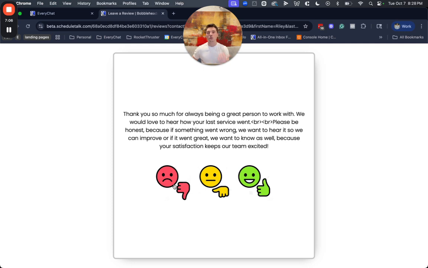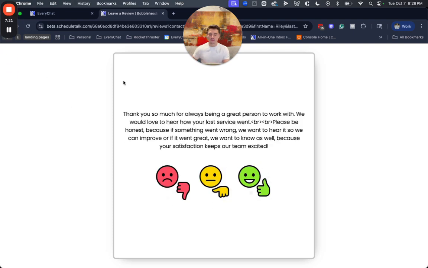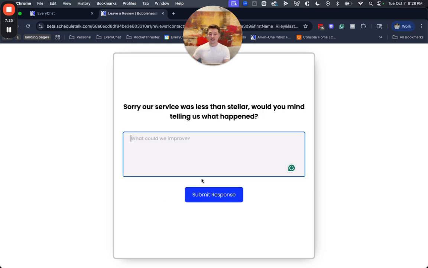And this is where we start getting into understanding how the service went. So if it went great, we're going to take them to the page where they can leave a Google review. That's just because we have that page integrated. If we had Facebook integrated, it would show the review page down here. Alternatively, if we go back through here and we say it didn't go well, then we're going to take them to that private feedback page where they can send feedback to your team, and you guys can work with this customer to get it resolved.